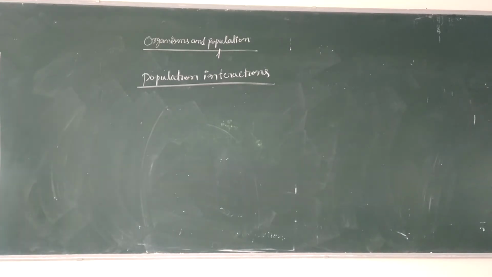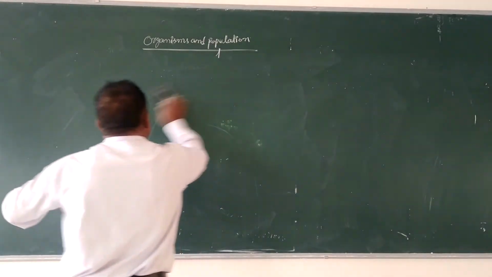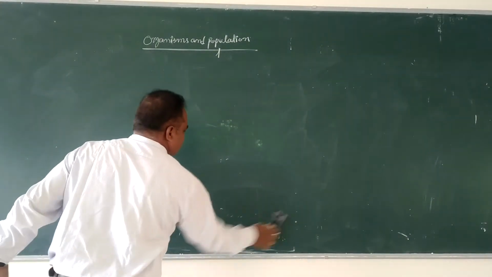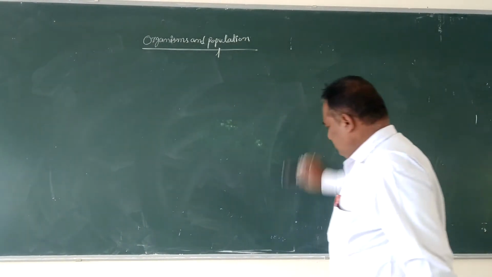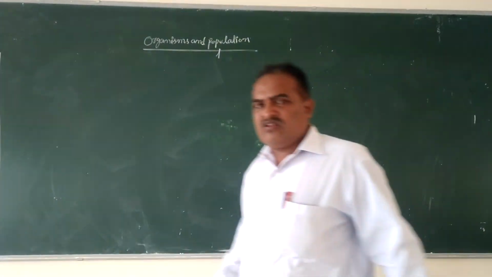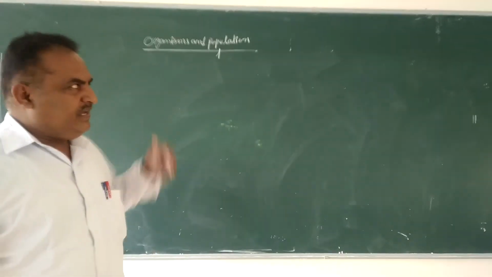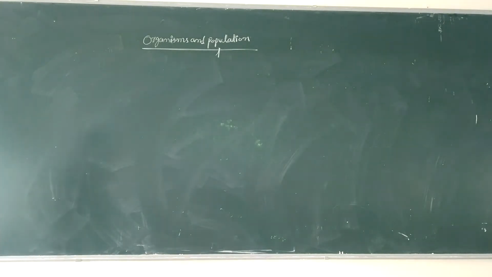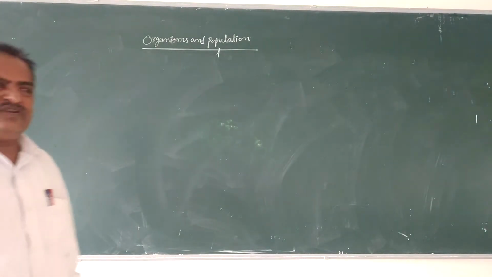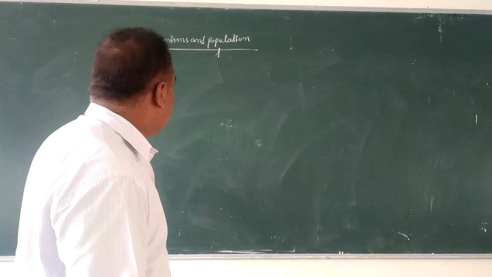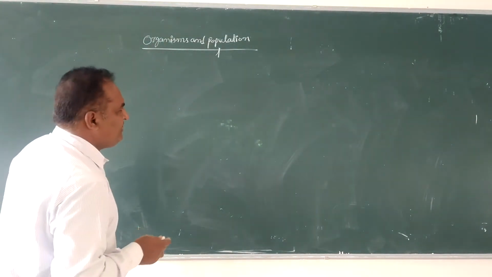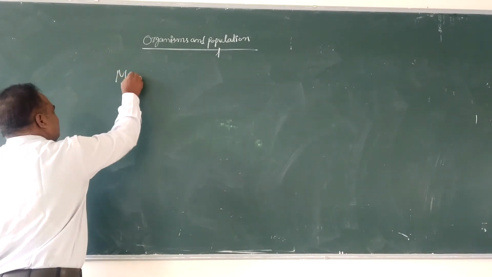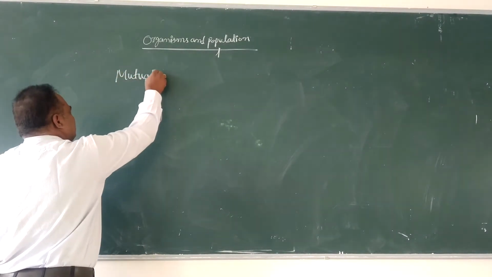Interspecific interaction. Interspecific interactions are those which occur between two different species. There are different types of interspecific interactions. One kind of interspecific interaction is called mutualism.